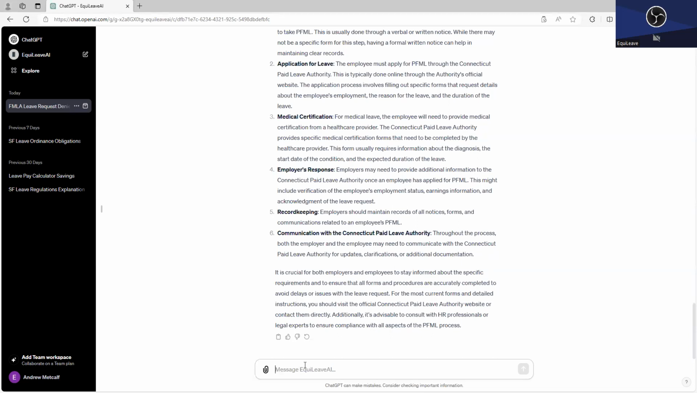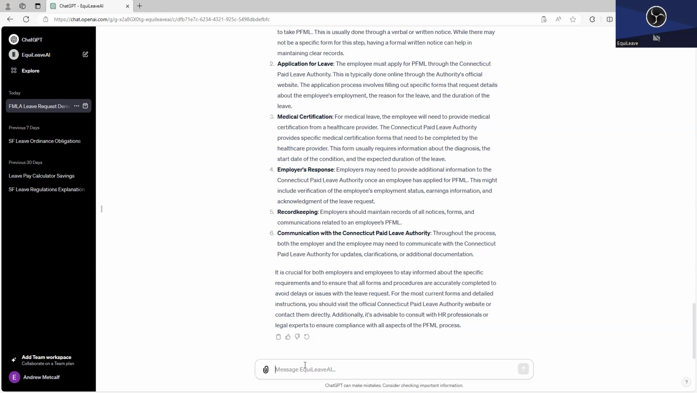And again, the reason this is so powerful is because, as we know, managing leave in all 50 states is probably one of the toughest things an HR professional has to do. It's just impossible to keep up with all these laws and all these forms and all the different state requirements. But with EquiLeaveAI, it's at least going to help you stay on top of it.